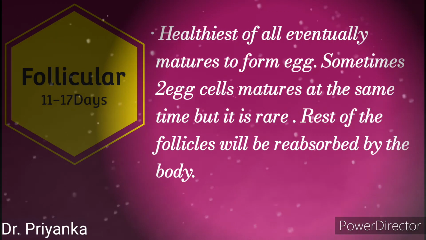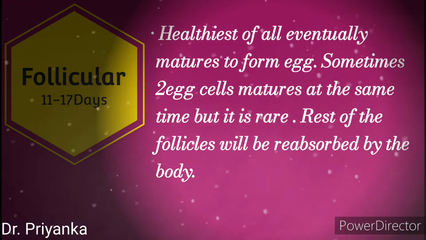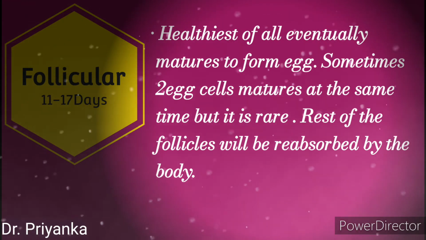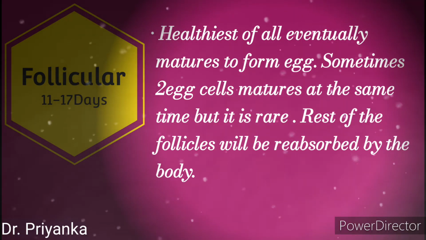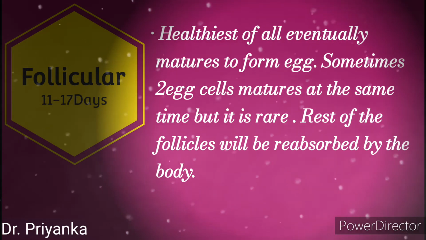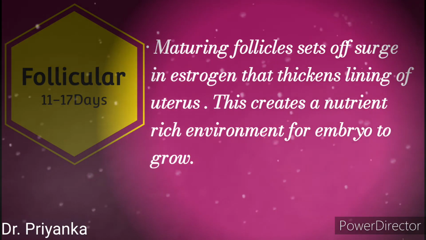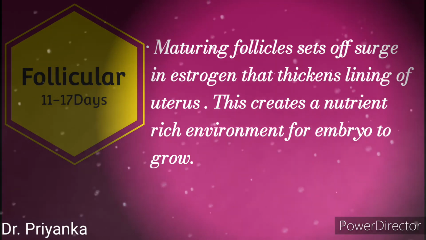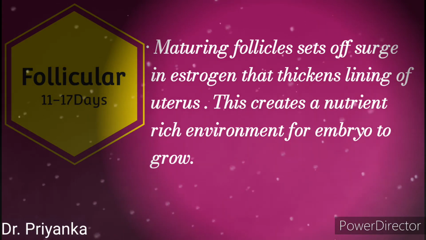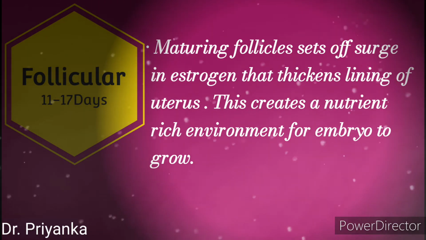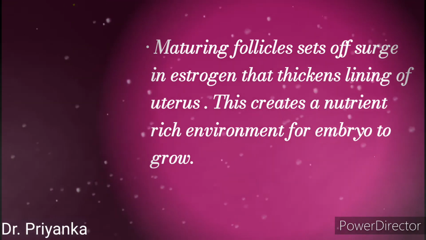Eventually, the healthiest of the oocytes matures to form an egg. Sometimes two egg cells mature at the same time, but it is rare. The rest of the follicles will be reabsorbed by the body. If two cells mature at a time, then twins may happen. The maturing follicle sets off a surge in estrogen that thickens the lining of the uterus. This creates a nutrient-rich environment for the embryo to grow. This all happens if pregnancy takes place.